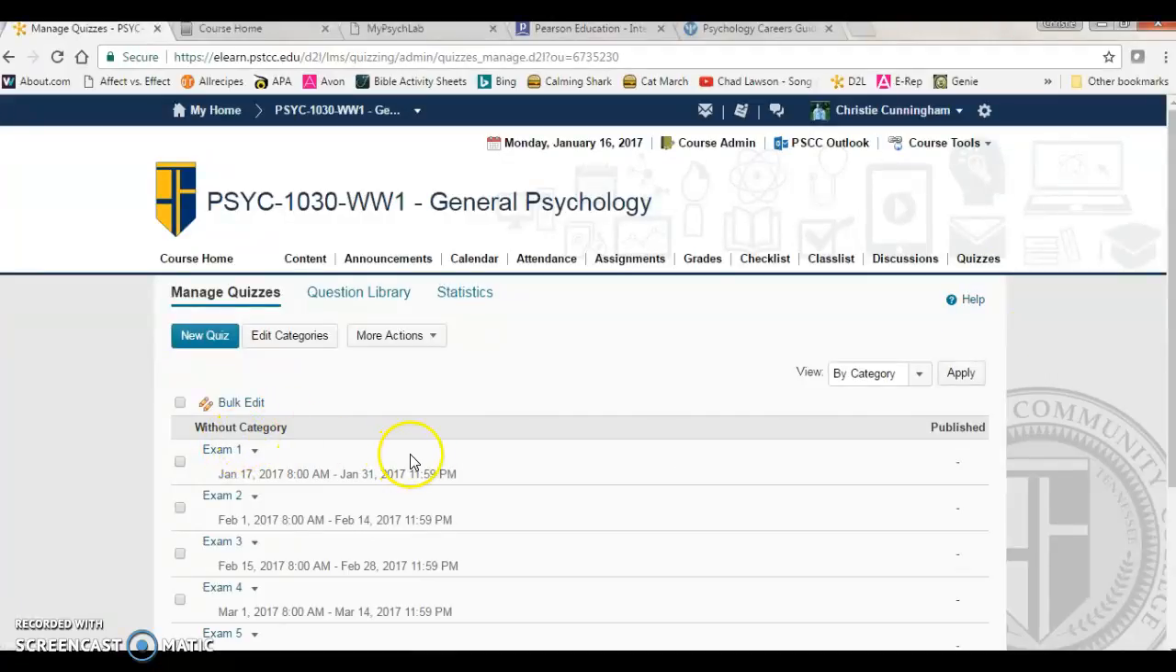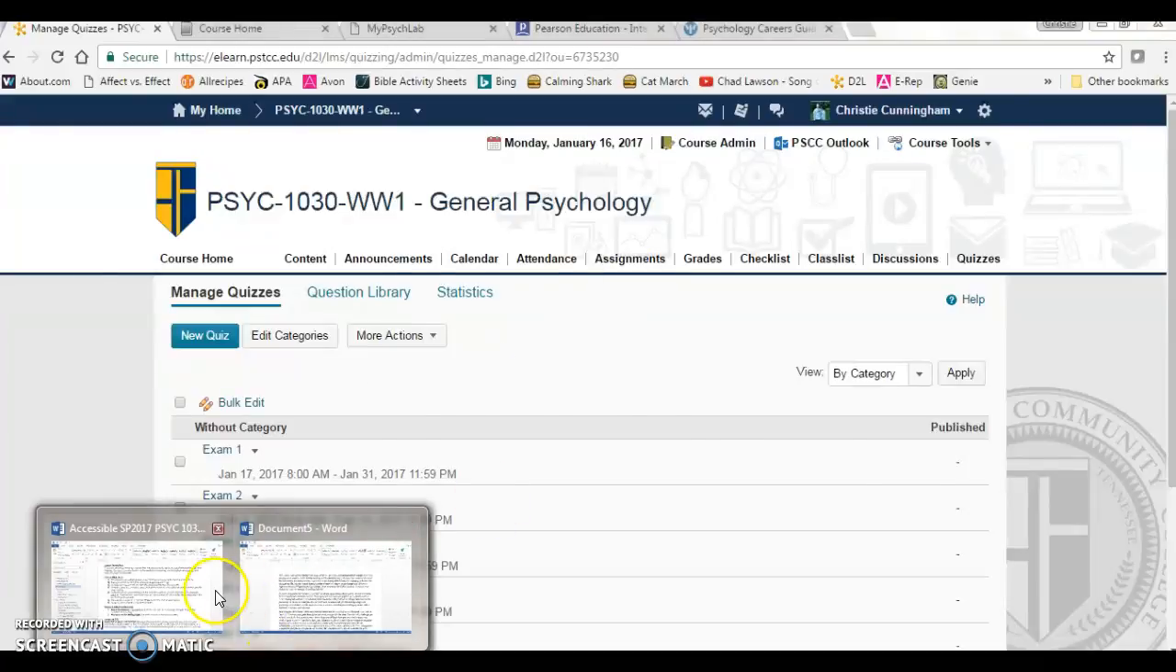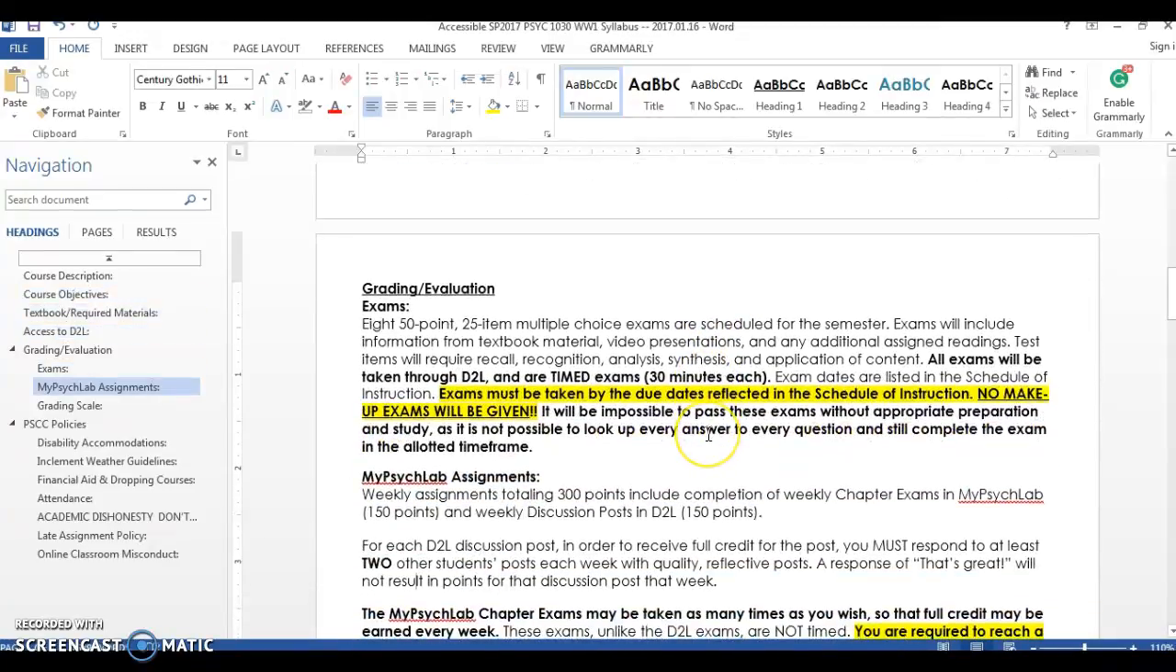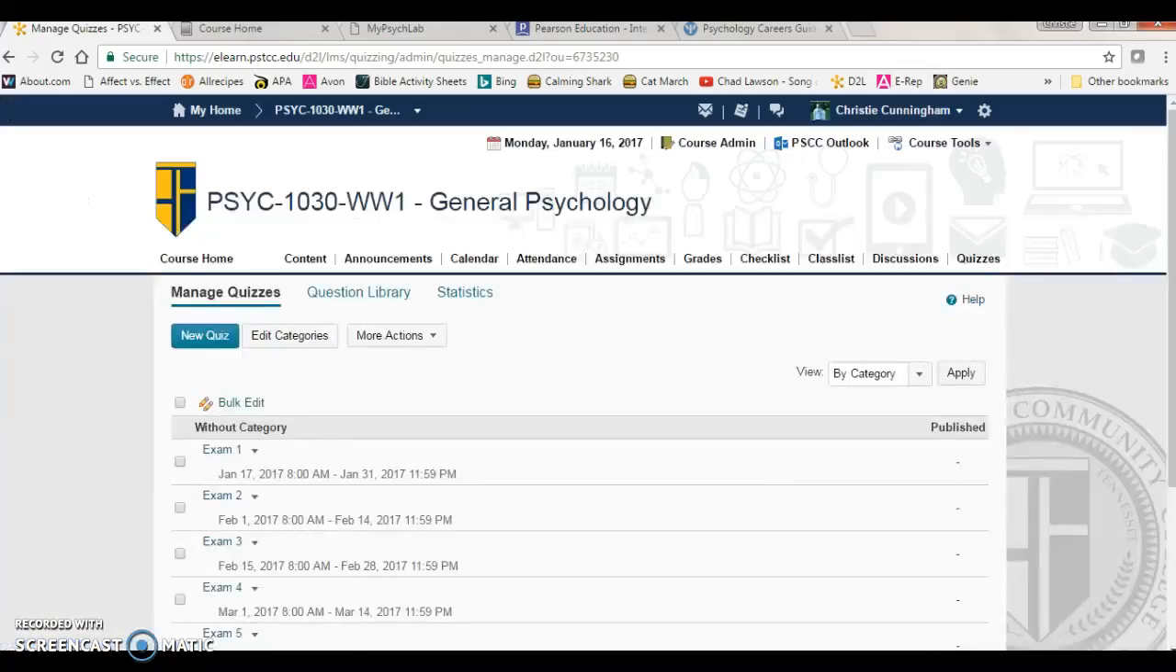You have 8 exams in this course, and this is where you will click to take those exams. I just want to say with these exams, they are timed. You have, I think it is, let's check your syllabus. I always hate guessing because I always guess wrong. But if we look at your syllabus, I always have my syllabus handy. You have 8 of these exams that are 25 multiple choice questions. You have 30 minutes to answer these questions. I assure you that that is enough time to get this done, but you need to be prepared.